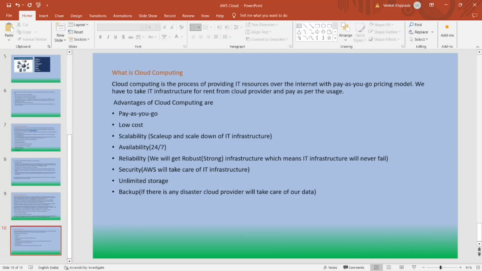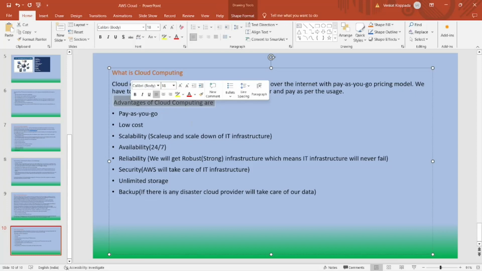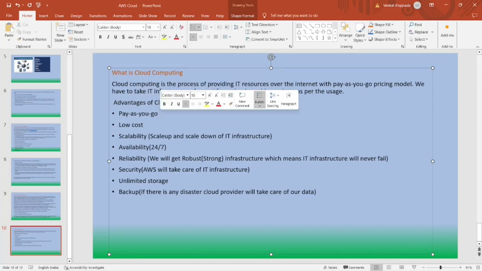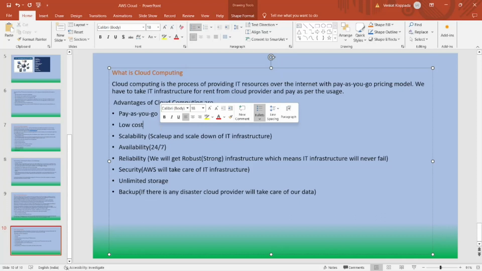So what is cloud computing? Cloud computing is a process of providing IT resources over the network with a pay as you go pricing model. We take the IT infrastructure on rent from the cloud provider, and we pay as per the usage. So the advantages of cloud computing: first, the pay as you go model. Whatever resources you use, you pay accordingly. Then we have low cost. Here we no need to purchase the servers, machines. We no need to recruit the DB admins, network admins. All these things will be taken care of by the cloud providers. So this is one of the advantages.